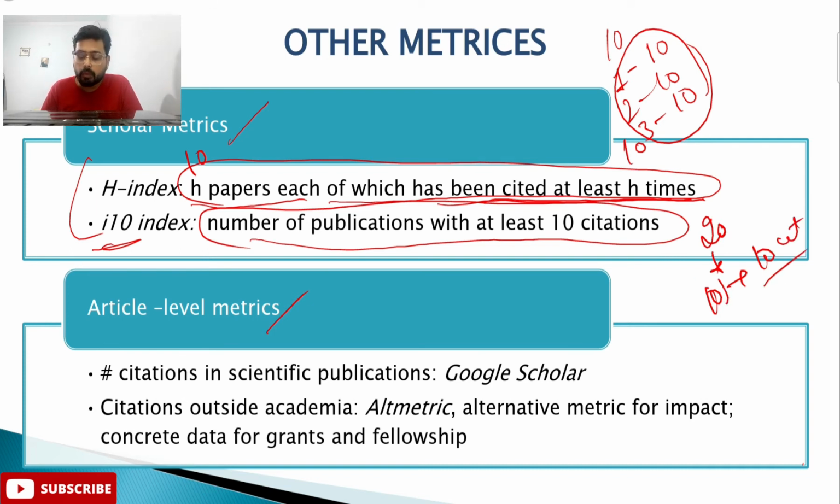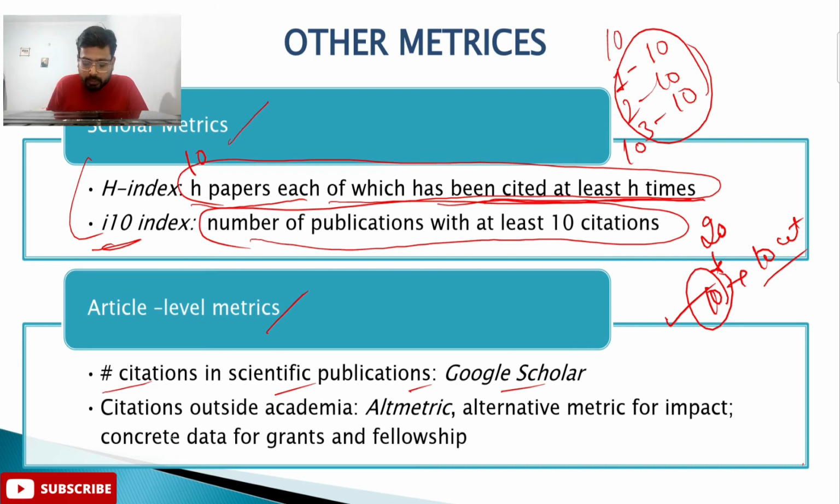So then the I10 index for that particular individual will be 10. Now what are article level metrics? These are the number of citations in scientific publications, like Google Scholar. As you all know, we can create a Google Scholar account and check all the other scientists' data, how they are doing.